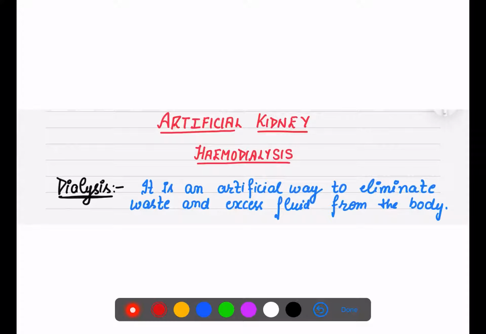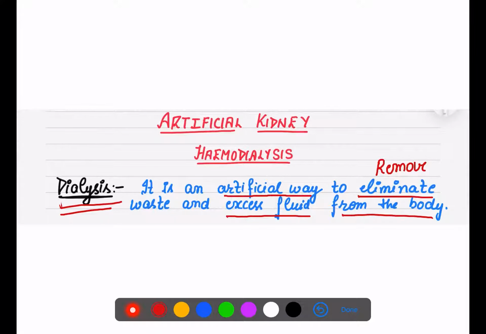First, let's understand the term dialysis. What do you mean by dialysis? It is an artificial way to remove waste products as well as the excess amount of fluid from the body.